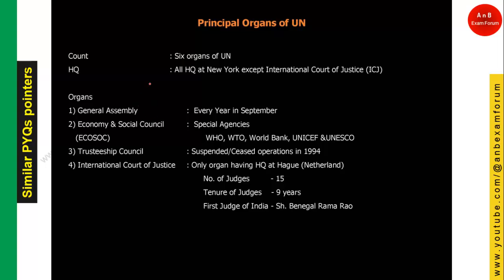There are basically 6 principal organs of United Nations. Organ means what? They are going to do certain work. So there are 6 organs of the United Nations, and the very important thing is that these organs are located in New York except the International Court of Justice, ICJ.